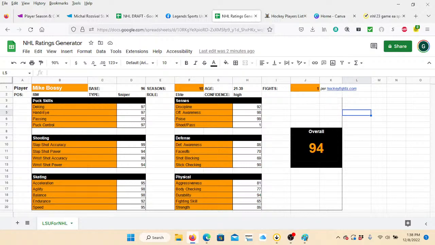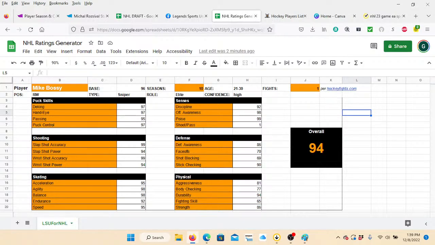So the goal here is to create a formula by which you enter a player's name in, and it will spit out ratings to get that player to perform in the way that the player should perform. Obviously, you also have to adjust the game engine to the style of the game that you want to play, etc. But here, I just want to give you an idea of what this is supposed to achieve when it is done. It is still a work in progress.